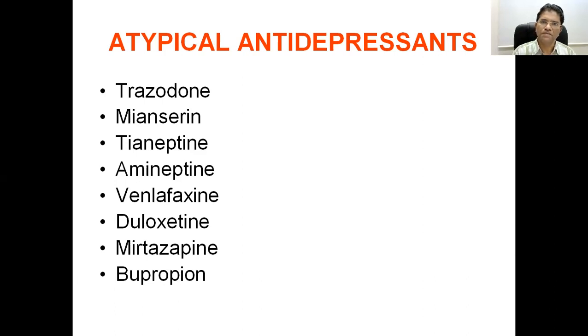Venlafaxine is a noradrenaline as well as 5-hydroxytryptamine reuptake inhibitor, and it can be used even in postmenopausal syndrome. Duloxetine is very useful as far as excessive frequency of urination is concerned. Mirtazapine and bupropion. Bupropion has some CNS stimulant effect.